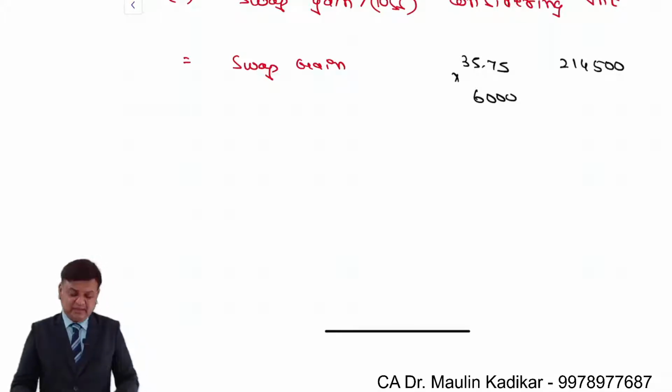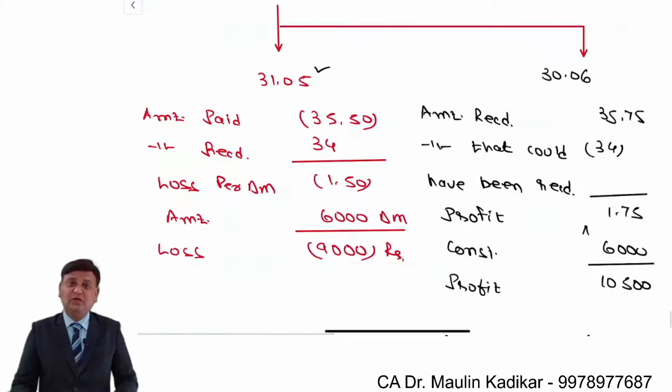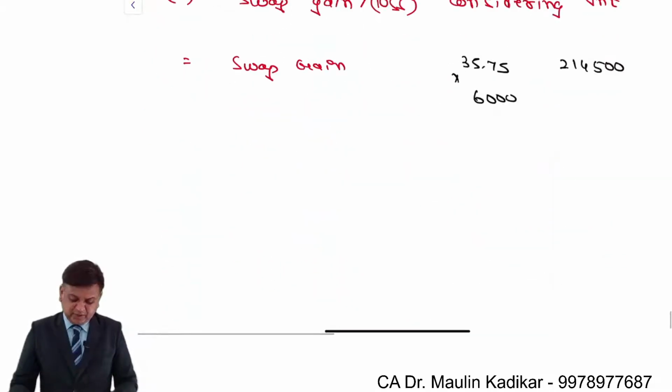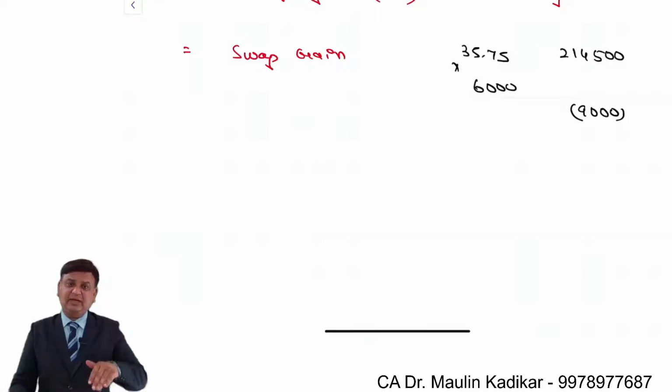Then the bank will tell me that due to cancellation of the forward contract, you have incurred a loss. How much is the loss? 9,000. So you have to pay this 9,000 rupees of loss. Then the bank will tell me that this loss was incurred by you on 31st of May, and we are basically doing the business of money.